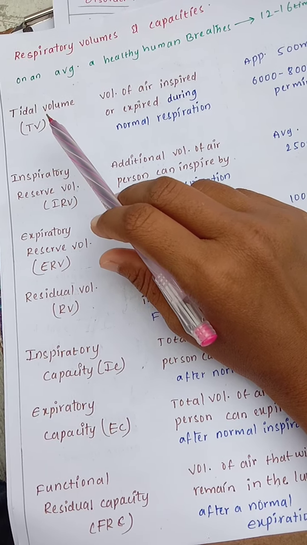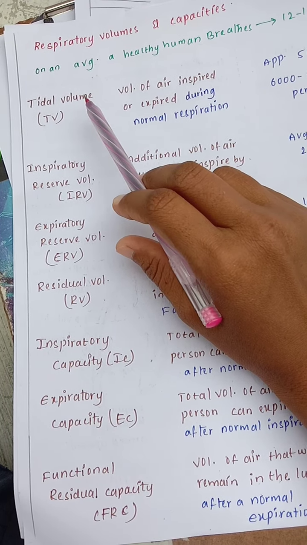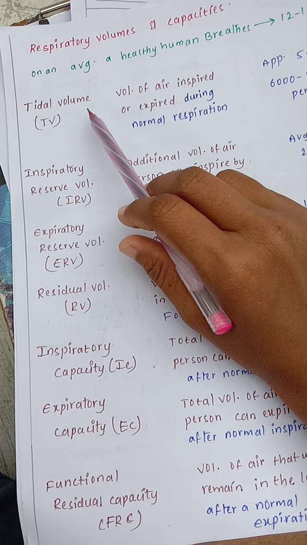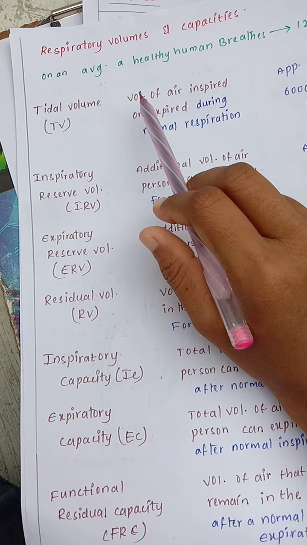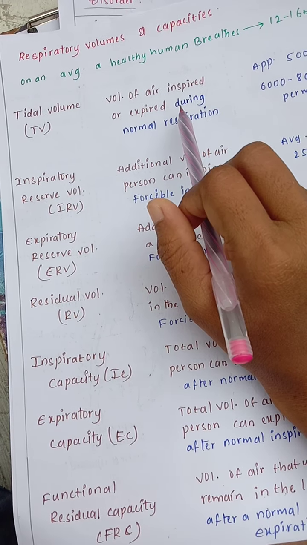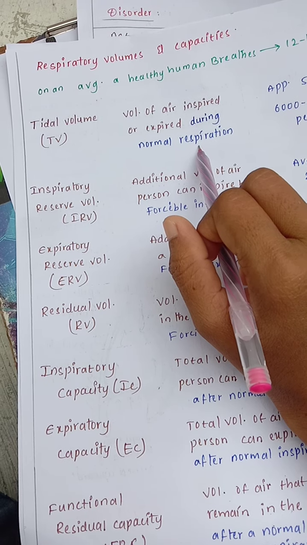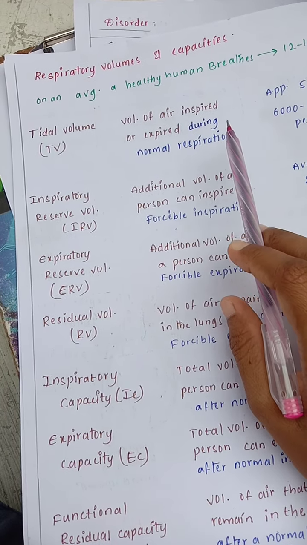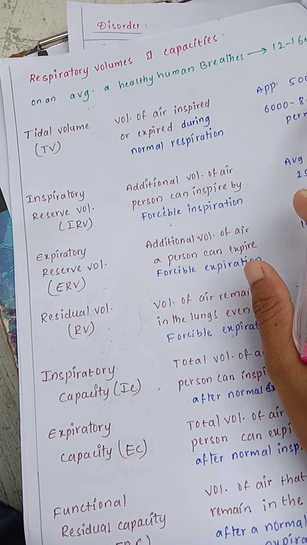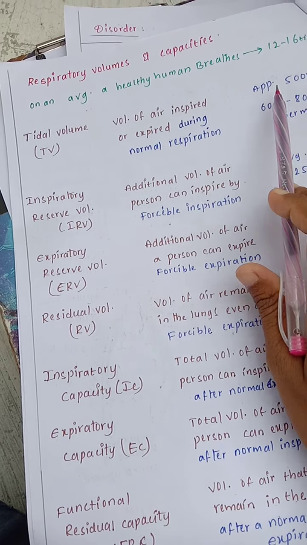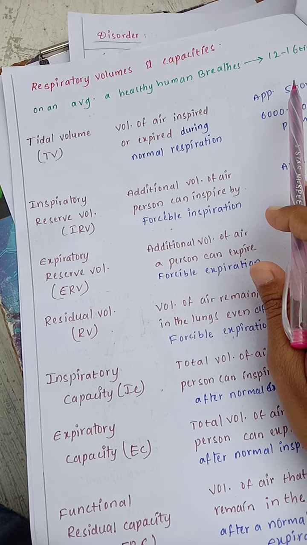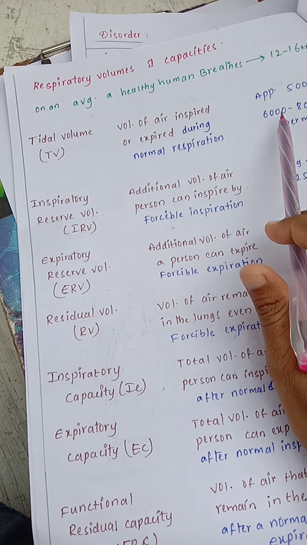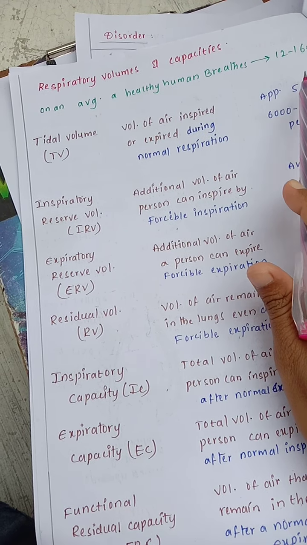First, let us discuss the tidal volume, its definition as well as its values. Tidal volume is the volume of air inspired or expired during normal respiration. The approximate tidal volume is 500 ml, and if you remember only this, that is enough. 500 ml into 12 is 6000, and 500 into 16 is 8000.